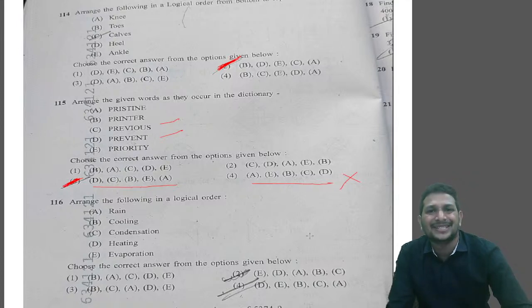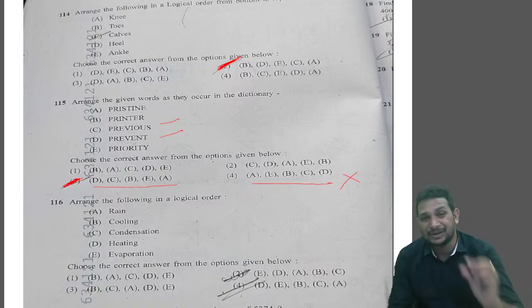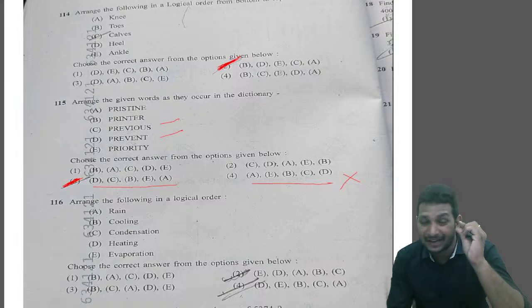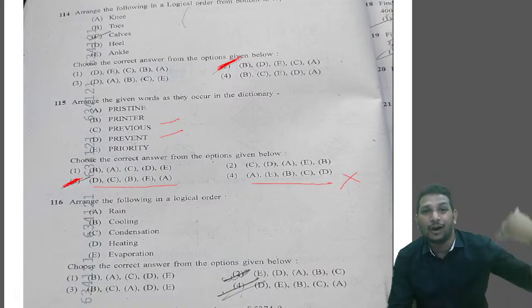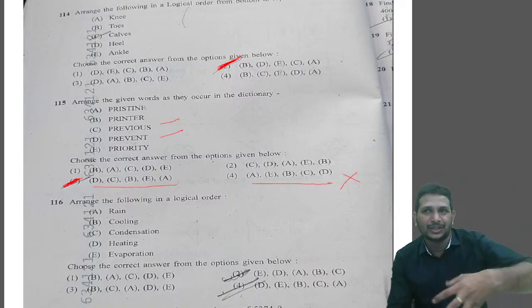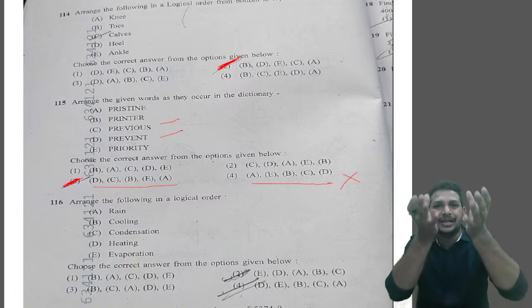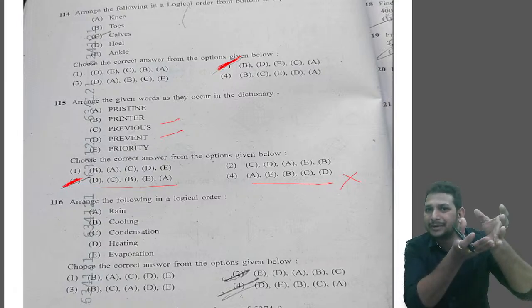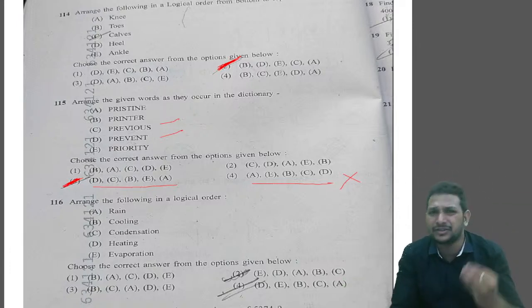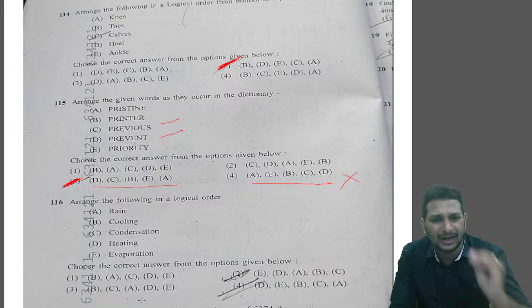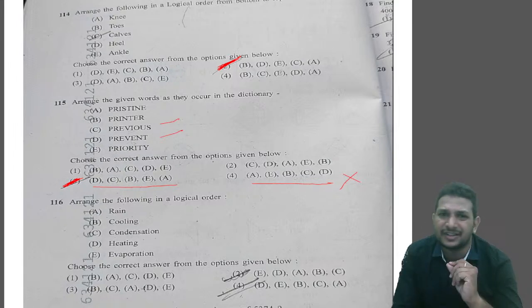Now coming to 116. This is also a logical order question. But this time they made the logical order slightly more difficult, because the words are about a process. In 116 they gave the process of rain, how the water cycle happens. Like first the water goes up, then again the clouds will rain, like a continuous cycle, which we call the water cycle. That is the first thing.